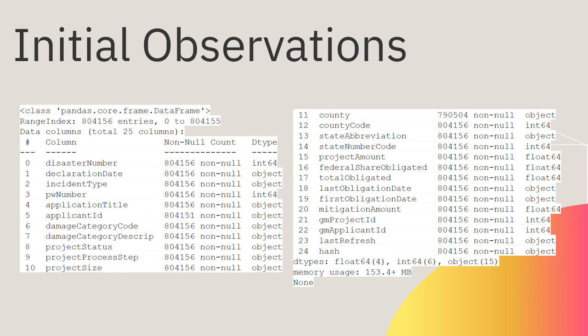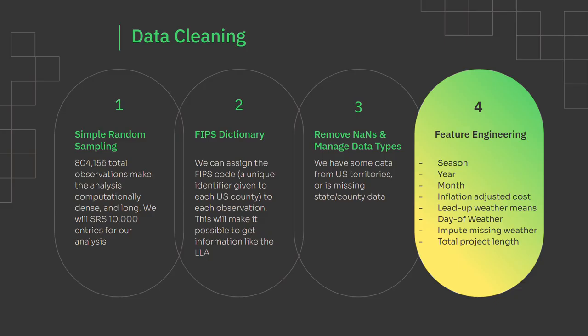The initial observations: this is a huge data set. There's almost 800,000 entries in 24 variables. A lot of these variables are just unique identifiers that we don't necessarily need or redundant information. So we have the county code, the FIPS code, and the county name, and the same for the states. So a lot of this can be pared down in our data cleaning.